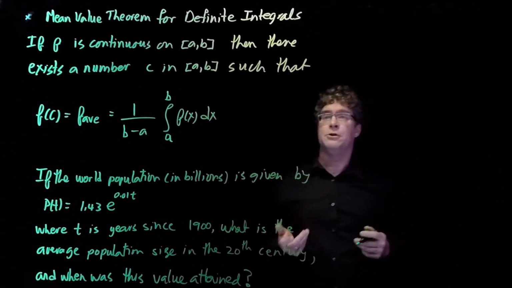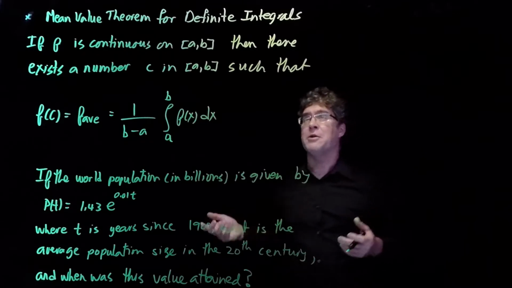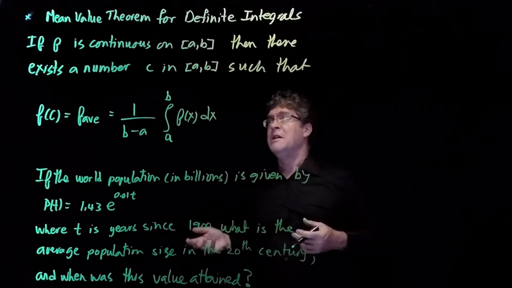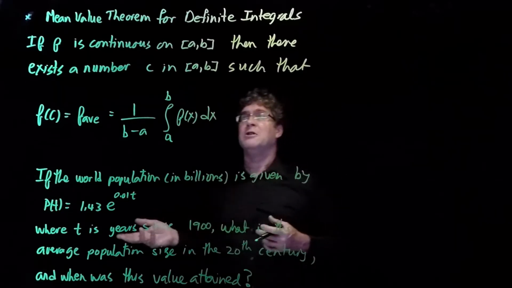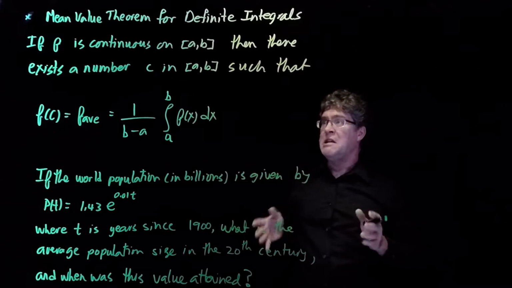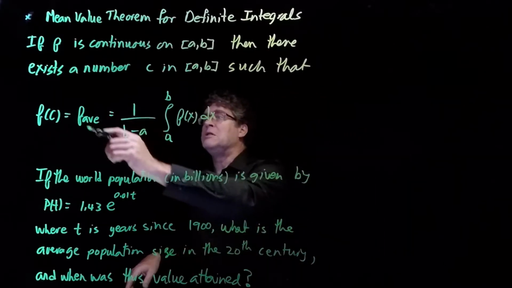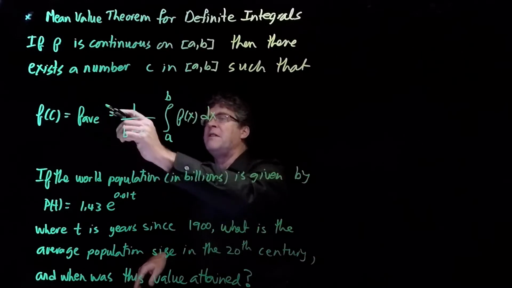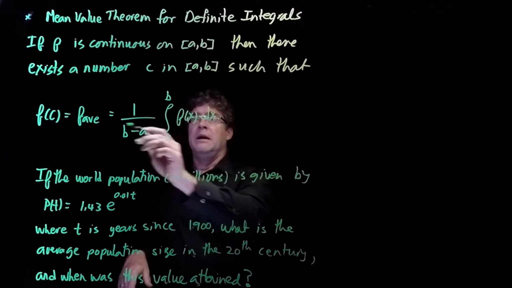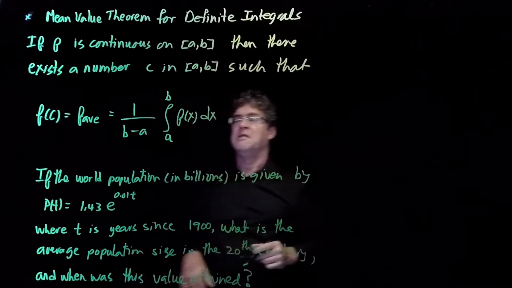I want to talk about the issue of world population growth, but I want to do it through the lens of the mean value theorem for definite integrals. The mean value theorem for definite integrals says that if f is a continuous function on the closed interval [a, b], then there exists some number c on that same closed interval such that f of c is equal to the average value of f, which we call f av, and that's 1 over the length of the interval times the integral from a to b of f of x dx.